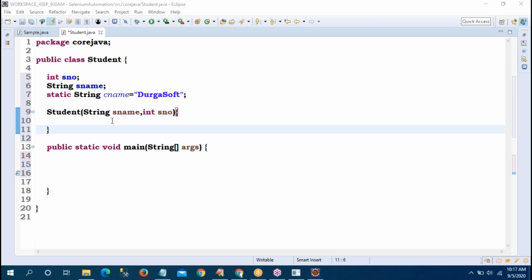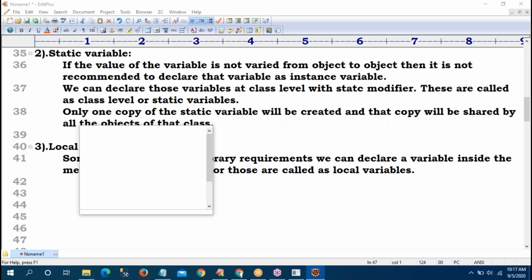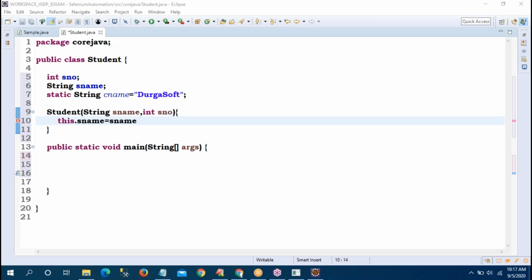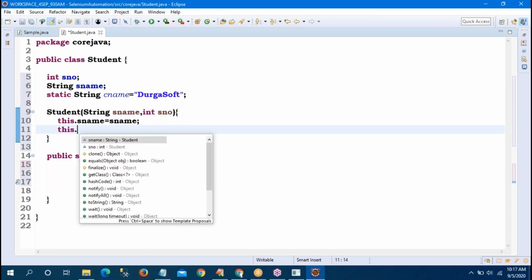No, sir, see. So this.sName equals sName. What is this? What is that? This is one keyword which is pointing to the current class object. This is a keyword which is pointing to the current class object. This dot sNumber equals sNumber.